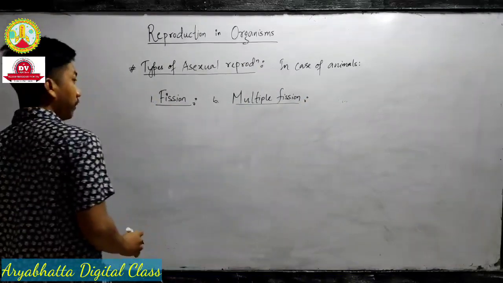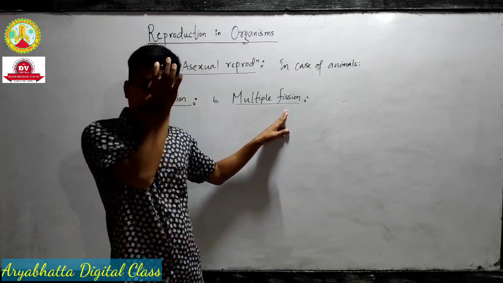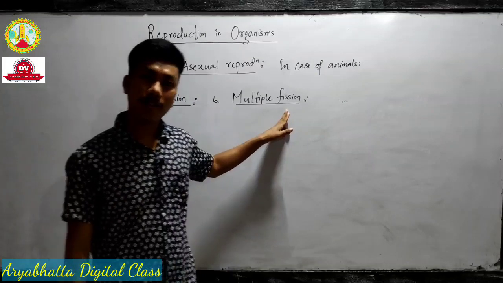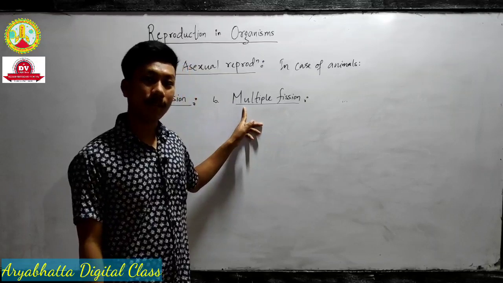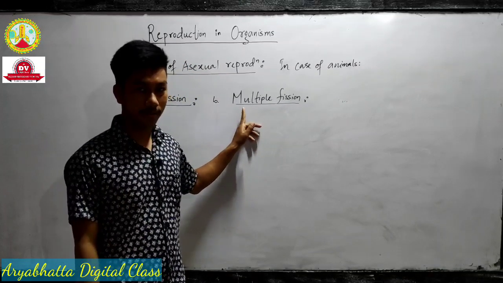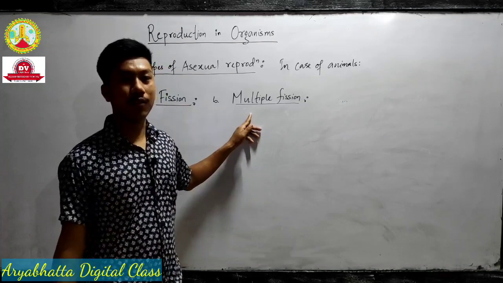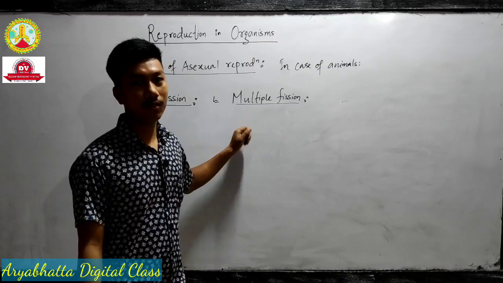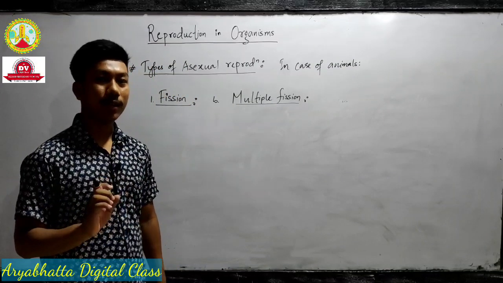Again, the name suggests its meaning. Right? Multiple. Fission means splitting of cell. In case of binary it is two, bi. Here it is multiple, which means many. One cell divides into many cells and gives rise to the organisms. That's it. Very easy to remember. So fission is of two types, binary fission and multiple fission.